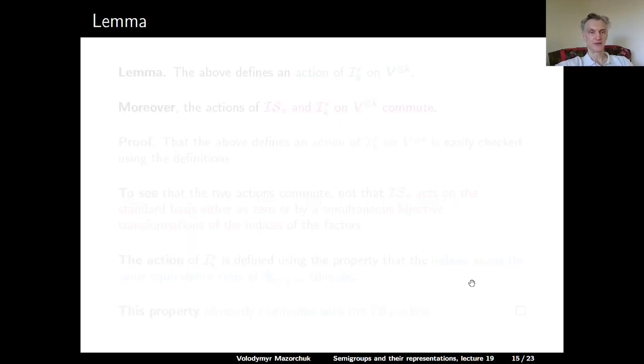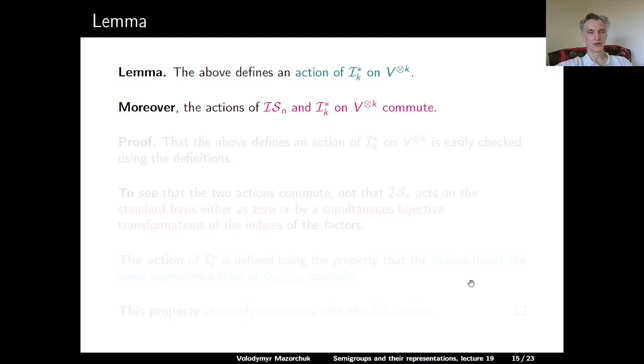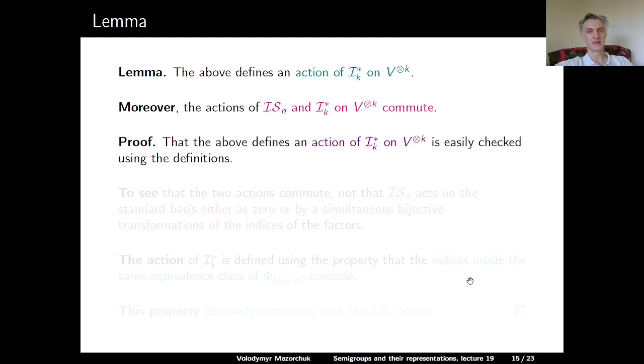Before we formulate the main result, let's look at the following lemma. First of all, the above definition defines an action of I star sub k on V to the tensor power k. Moreover, the actions of ISN and I star sub k on V to the tensor power k commute. Proof. The fact that the above defines an action of I star sub k on V to the tensor power k follows directly from the definitions.